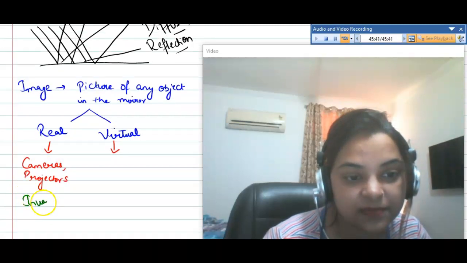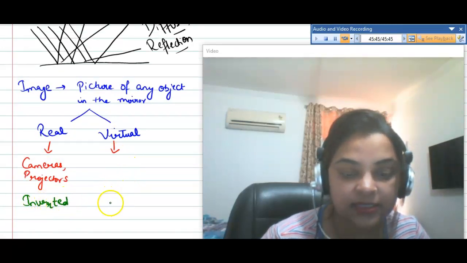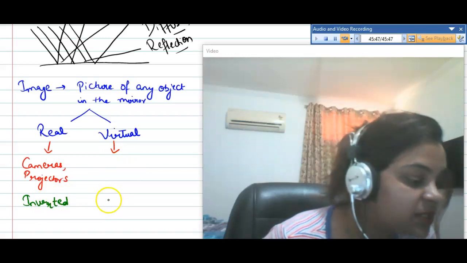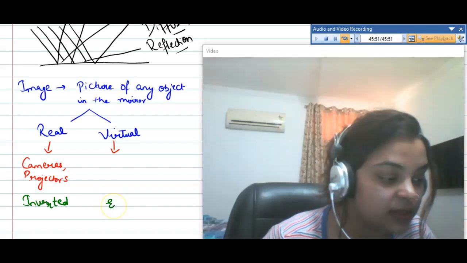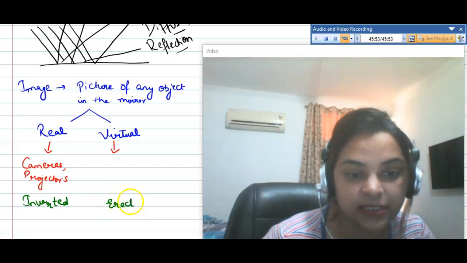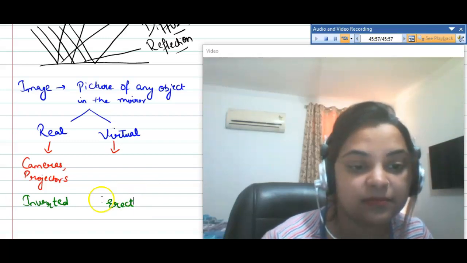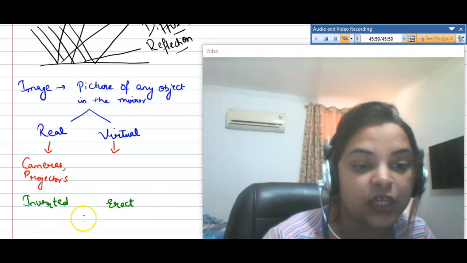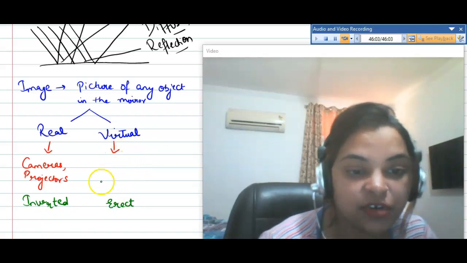Inverted. And virtual image is upright, or we can write it as erect. It is always erect. So these are the two terminologies, inverted or erect.